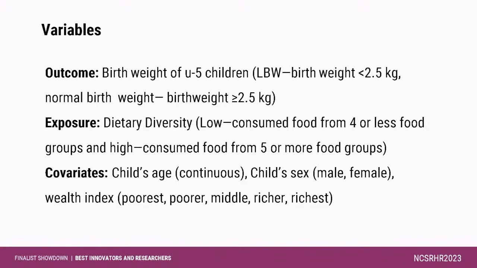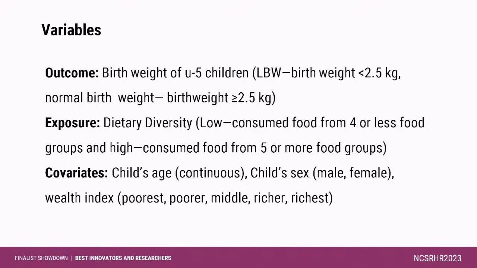In the results, in sample characteristics, we see that only 8% of mothers were adolescent, and the distribution of wealth index is in a similar pattern. That means almost 20% in each category. The average age of children was 29 months and 48% of children were female.